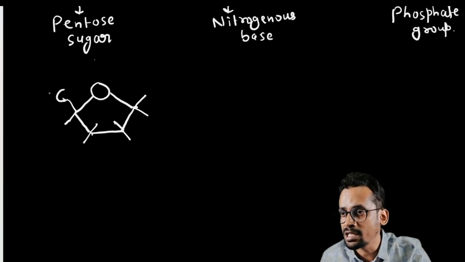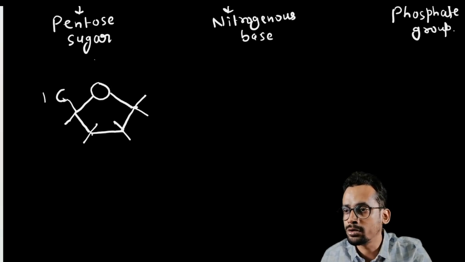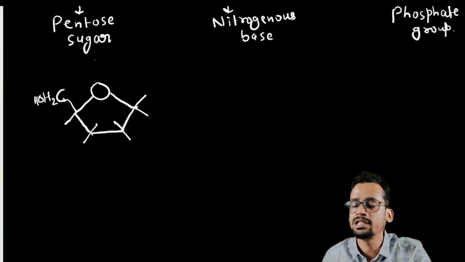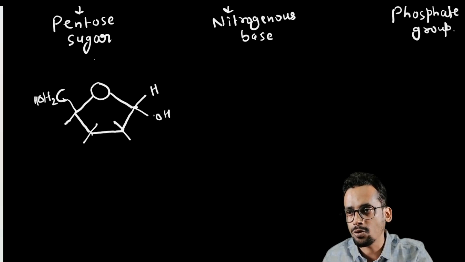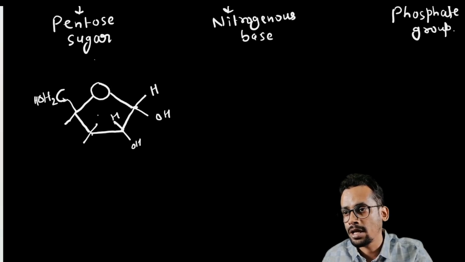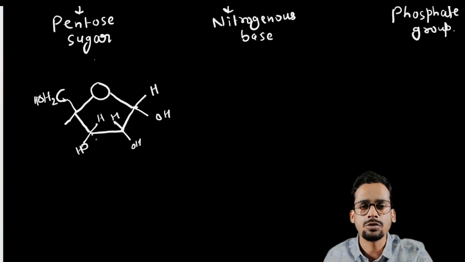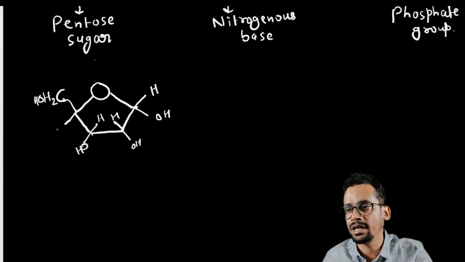This is the 5th carbon. This carbon requires 3 more bonds, so two bonds is CH2OH. This one will be H. What we'll do is just add HOH simultaneously. HOH, HOH, HOH. I'm not taking an organic class, so you can make HOH anywhere.